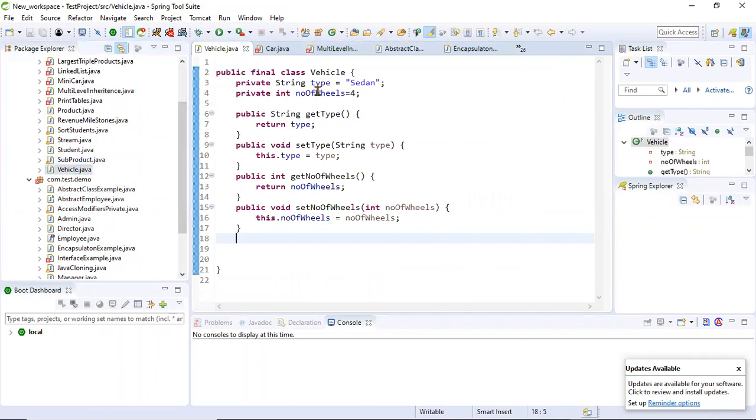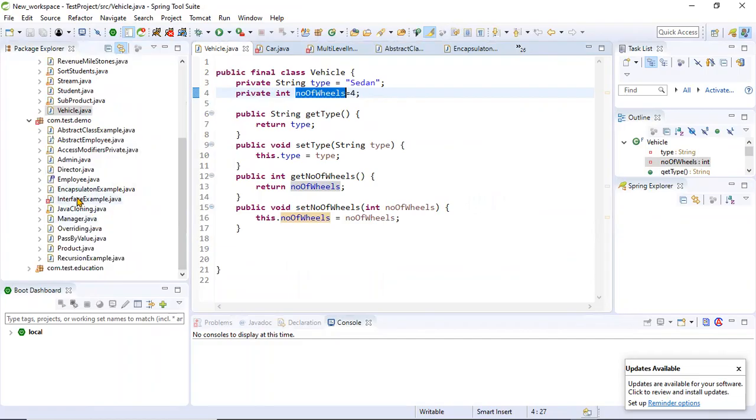Yeah, here this one, number of fields, it is not a local variable. It is not inside the method. It is an instance variable.